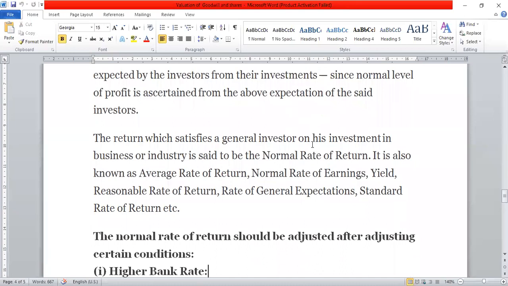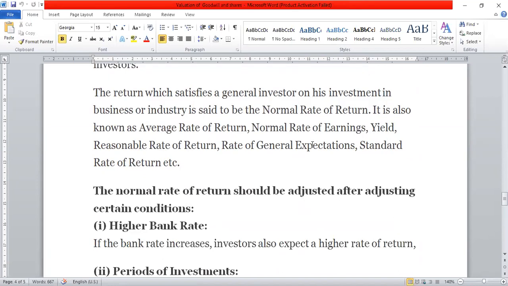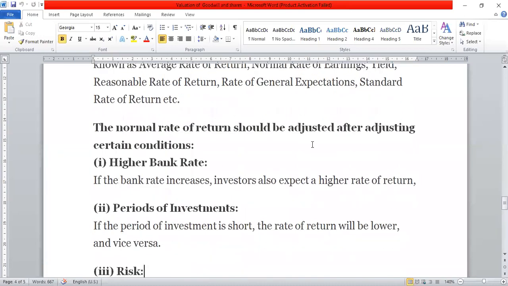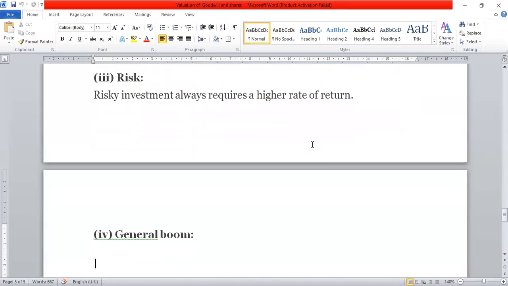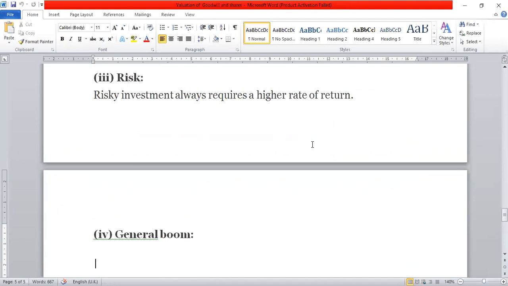The normal rate of return should be adjusted after considering certain conditions. While calculating the normal rate of return, conditions to be considered are a high bank rate, periods of investment, and general boom. At your FY level, they will directly give you the normal rate of return.